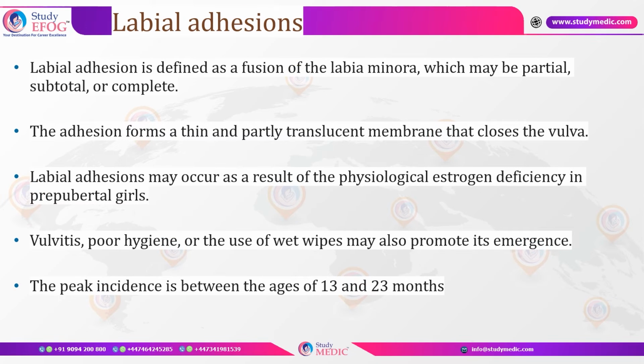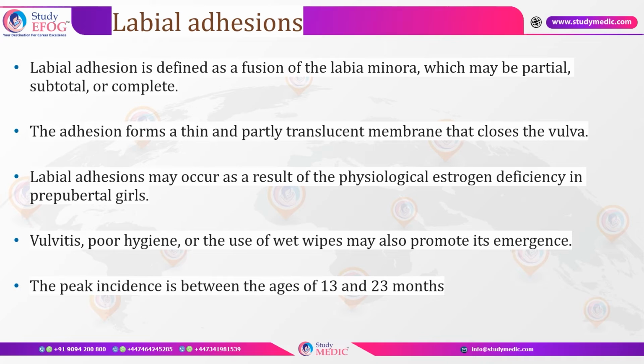Coming to labial adhesions, a labial adhesion is a condition in which there is fusion of the labia minora. This fusion of the labia can either be a partial fusion, a complete fusion, or a subtotal fusion. Now, this adhesion between the labia is usually very thin and it can present with a translucent membrane that usually closes the vulva. This can be seen in this age group because of the physiological condition of hypoestrogenism, or it can be because of poor hygiene and chronic long-standing infections and inflammations.